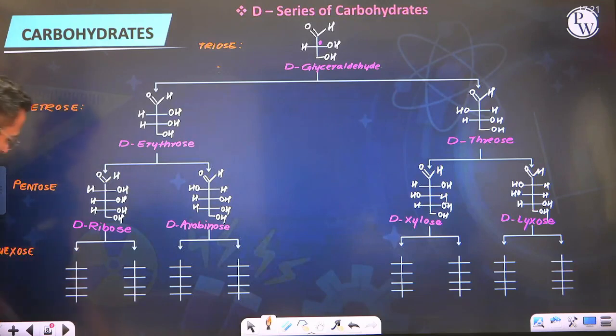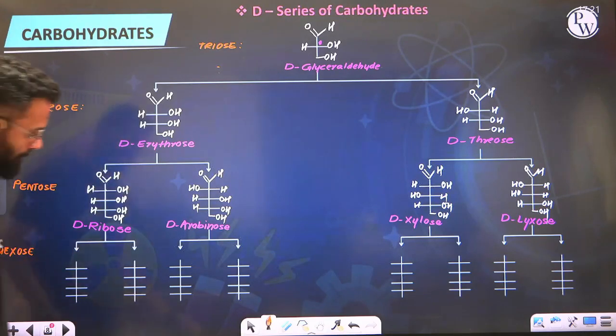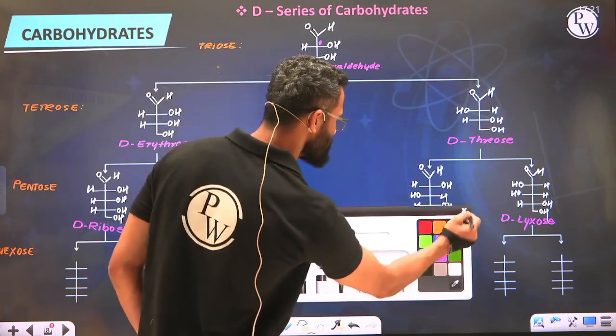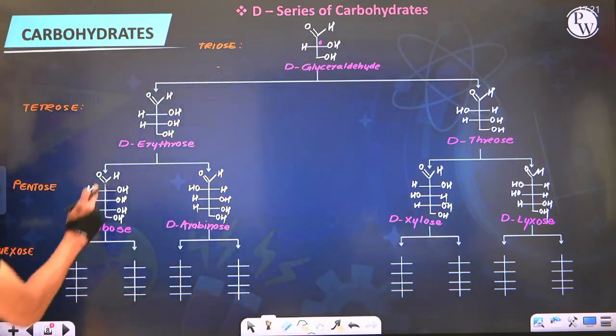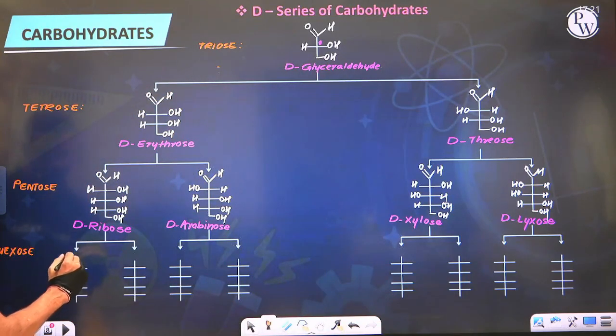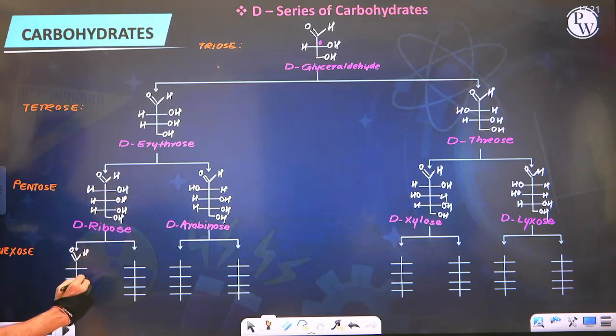Hexose. We'll be calling them hexose. Now, everyone here, what are we going to do? First, aldehydic, and the rest of the carbon we are going to keep the same. So first aldehydic. This is the newly added chiral carbon. So rest all, starting with the third carbon, OH, OH, OH we have kept constant, and the bottom carbon is primary alcohol.